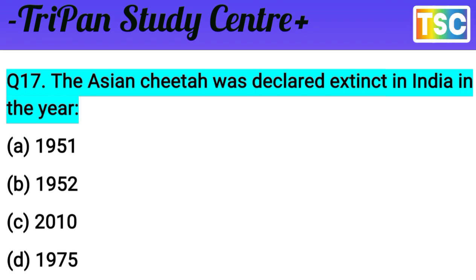B is the correct answer. 1952. 2010 is nothing, 1975 is nothing. The two are nearby, 51 and 52. That's important, your intelligence is checked here. The right answer is 1952. B is correct.